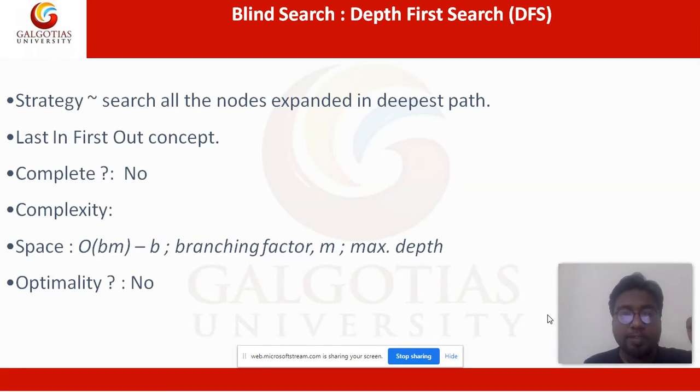So complexity will be as follows. The space over here is order of B times M, where B is the branch factor and M is the max depth. Optimality: since it is not complete, we cannot say whether it is optimal or not, right?